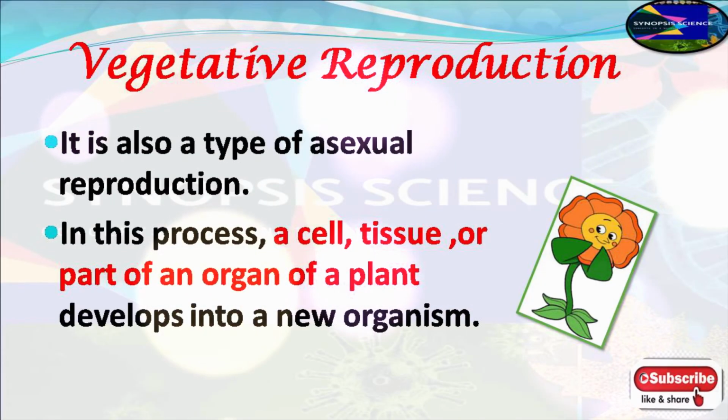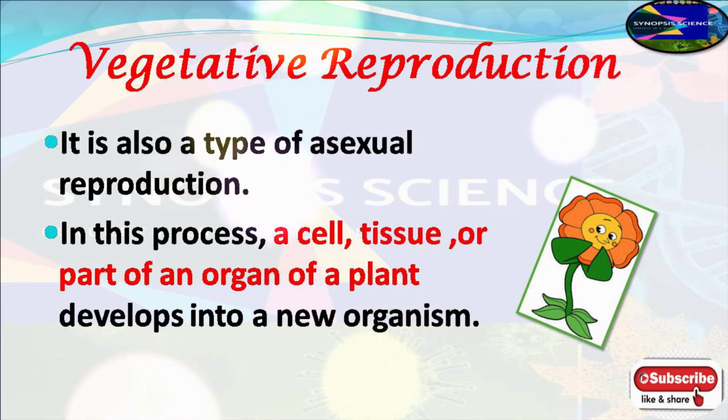The next category is vegetative reproduction. In this process, a cell, a tissue or a part of a plant develops into a new organism. It is a type of asexual reproduction only. It happens in a very small category.